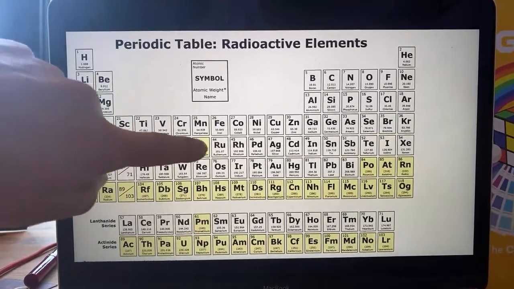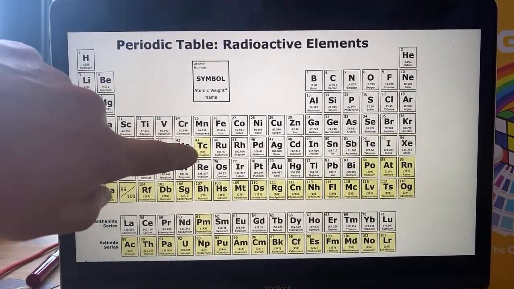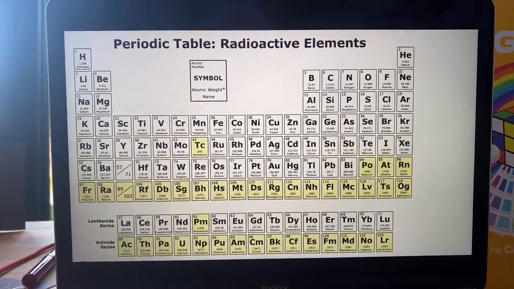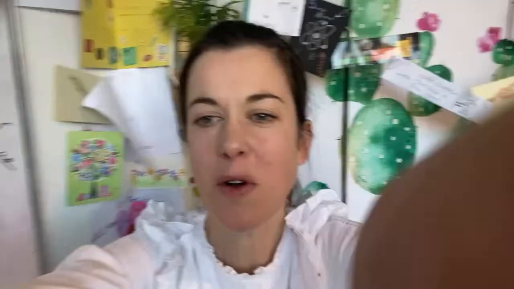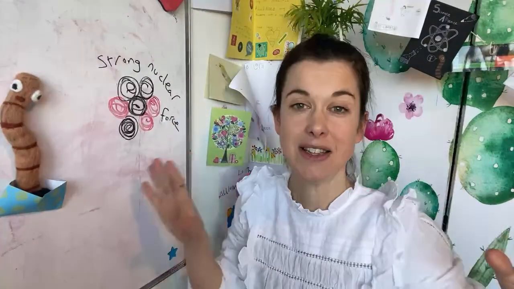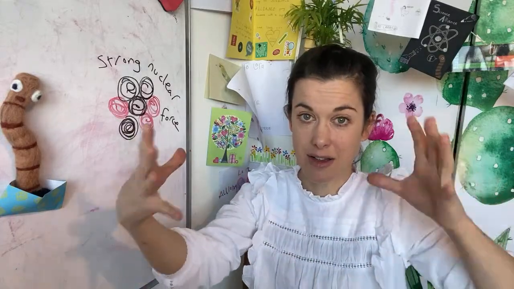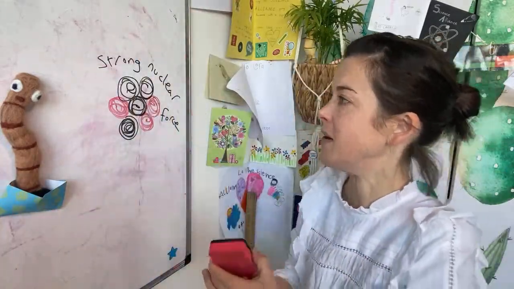It's called technetium because humans created it. There's not much of it in the natural world. Anyway, it's more complicated than that, but that gives you a good idea of what's happening and why, generally speaking, it's the larger atoms that are radioactive.